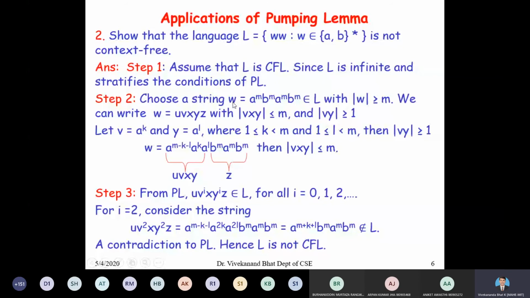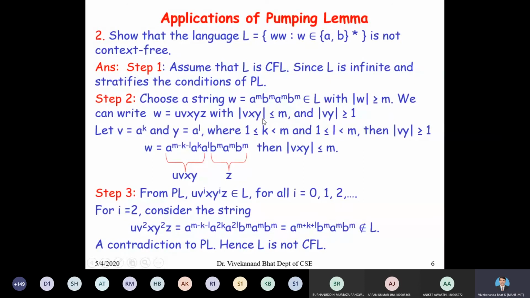So there exists a positive integer. Select a string w equal to a to the power of m, b to the power of m, a to the power of m, b to the power of m, that belongs to L, with the length of w greater than or equal to m. Clearly, the length of this string is greater than or equal to m. So we can write w in the form uvxyz. These are the conditions of the pumping lemma.